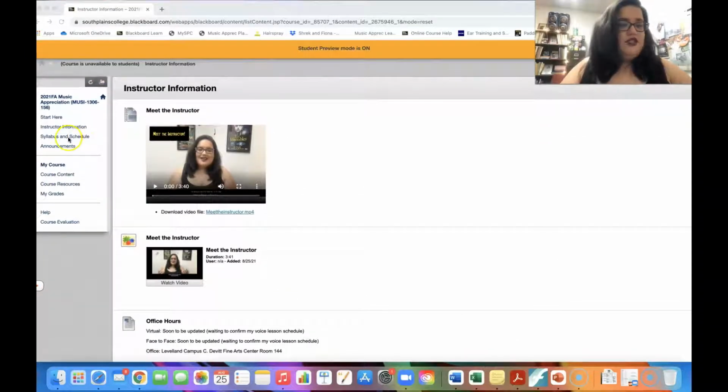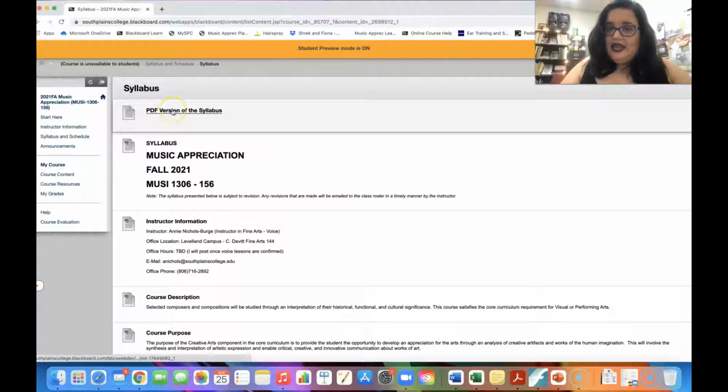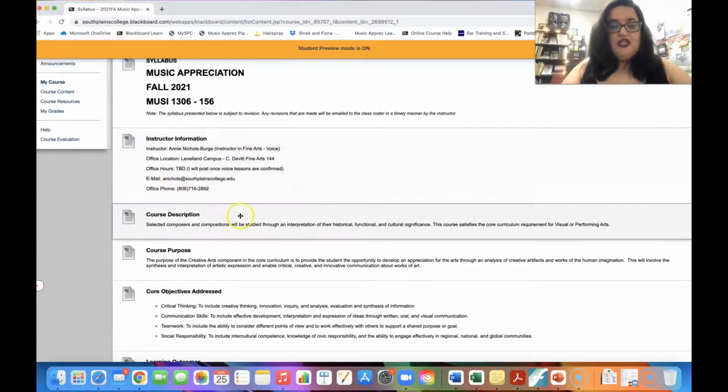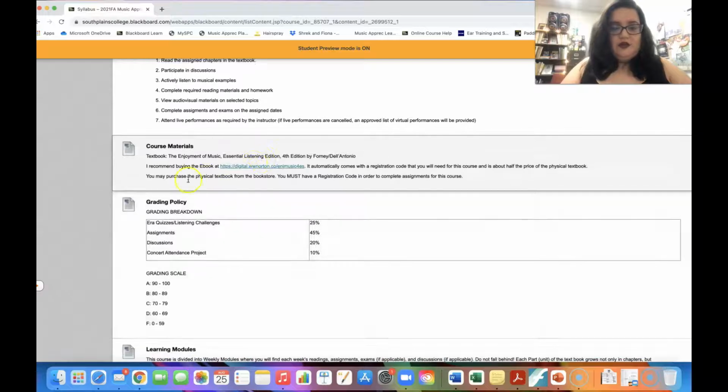Underneath instructor information, you'll find the syllabus and schedule. Now, when you click syllabus, there's a PDF version of the syllabus, but just in case you have trouble accessing that, I've also just uploaded the text of the syllabus into this folder. So as you scroll down, you'll see instructor information, course description, course materials. That'll be very important.